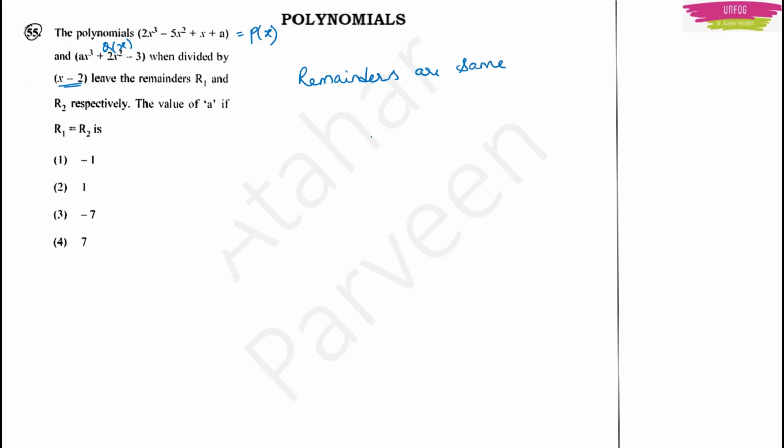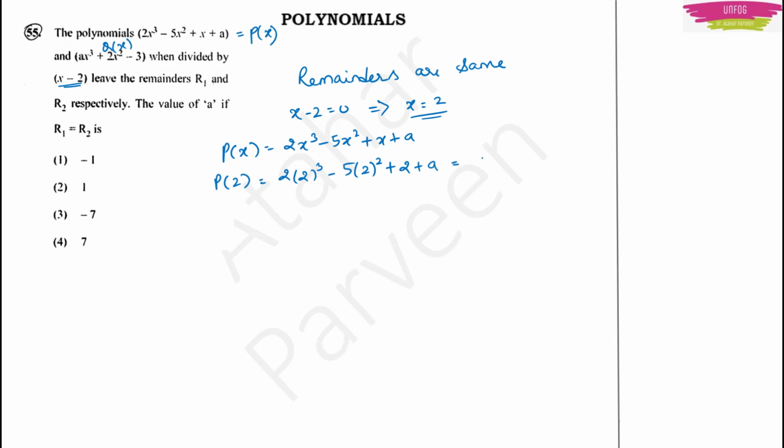So the main point given as data here is that the remainders are same. They are divided by x minus 2, right? So what will be the value of x? x minus 2 is equal to 0 means x will be equal to 2. Now put this 2 in these two polynomials. First take p(x). p(x) is equal to 2x cube minus 5x square plus x plus a. Now put 2 here in place of x. It will be 2 into 2 cube minus 5 into 2 square plus 2 plus a. You will get 16 minus 20 plus 2 plus a. You will get a minus 2. Let this be 1.